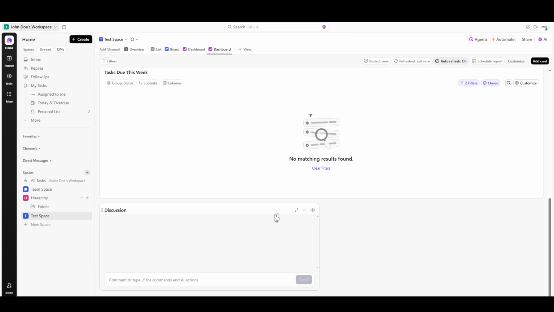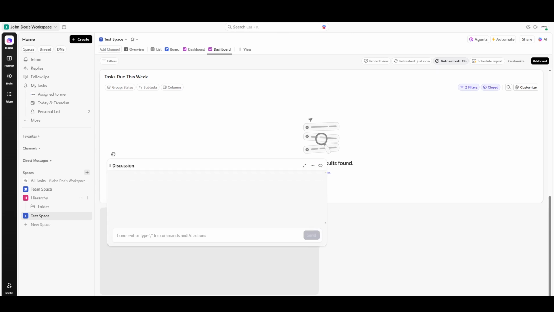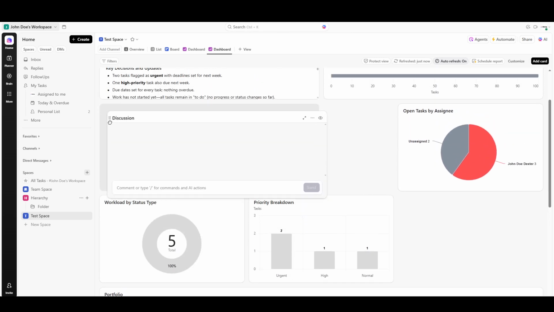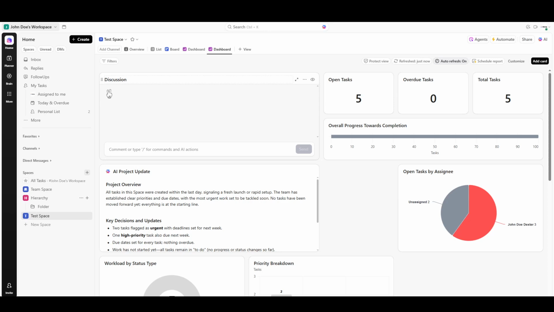It's a straightforward process, but ensures you have a comprehensive tool that is both flexible and robust to monitor your team's progress effectively. By making the most of these capabilities, you can streamline your workflow, keep track of your tasks, and enhance overall productivity.